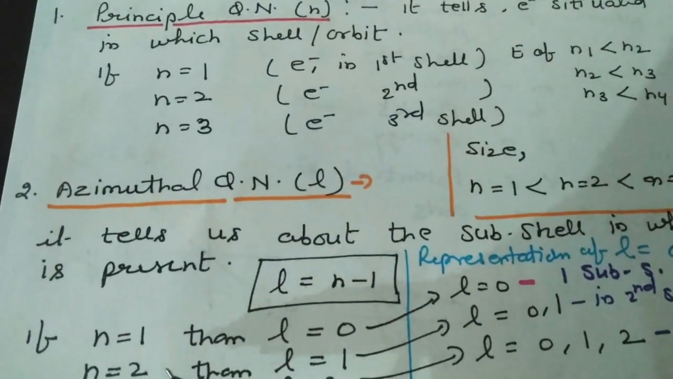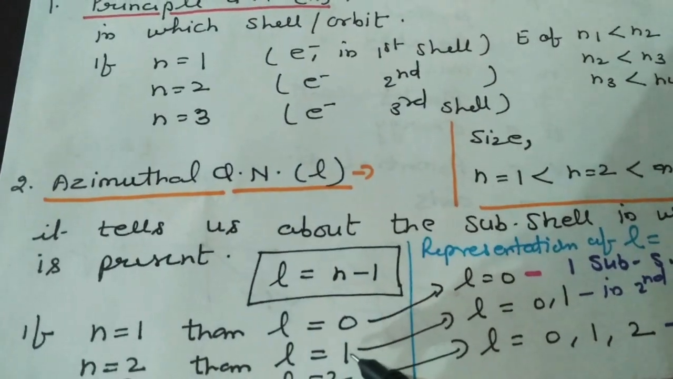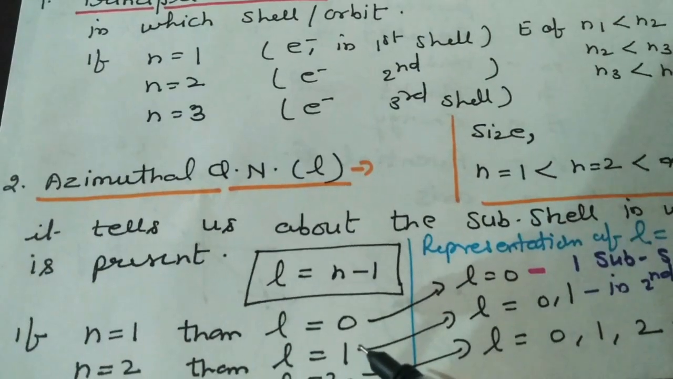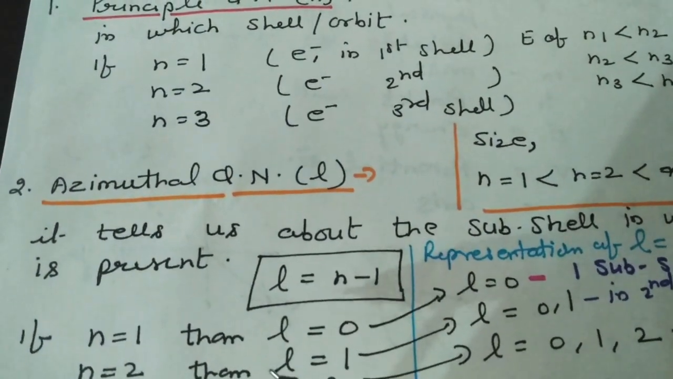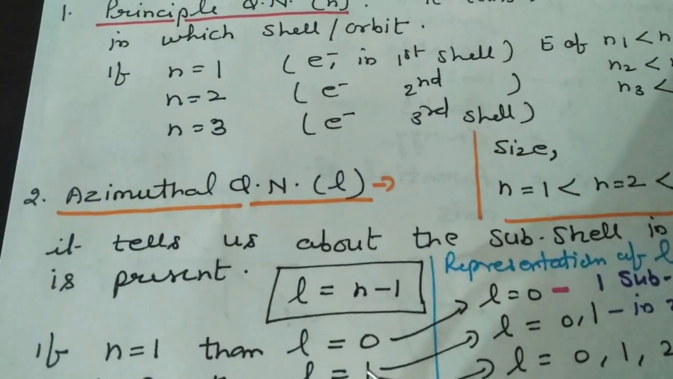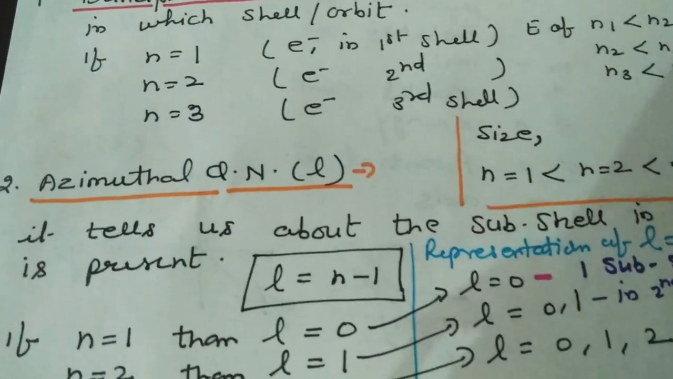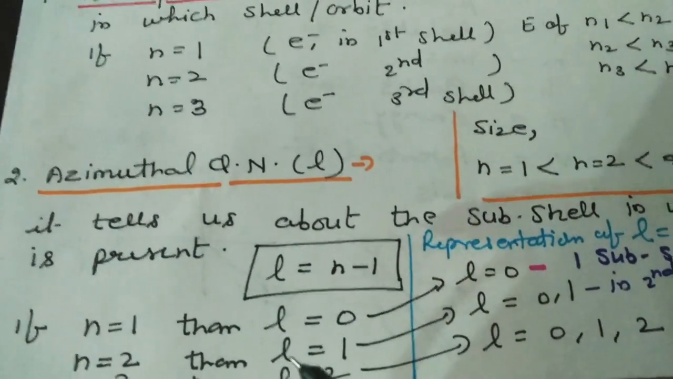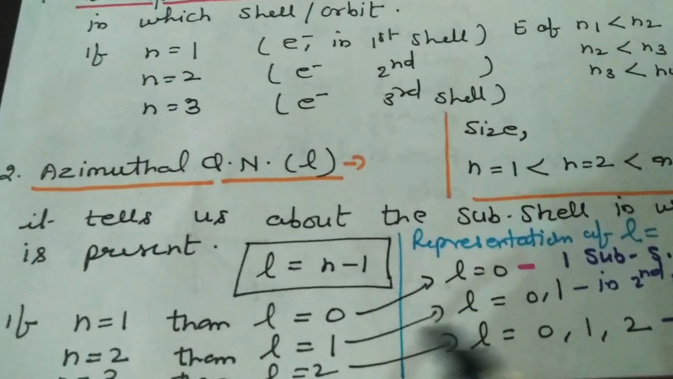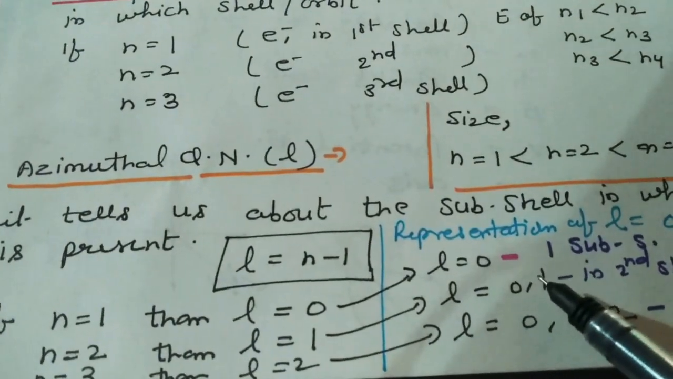Next, if n equals 2, then what will be the value of L? 2 minus 1. It will be 1, and how will we represent it? When we go for 1, then 0 will also come before 1. Because we have to represent it from 0 to L, we will start every azimuthal number from 0. Then we will reach the value of L. So what is the representation of this? This will be 0, 1.